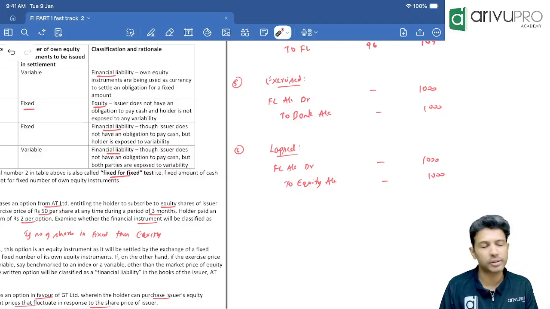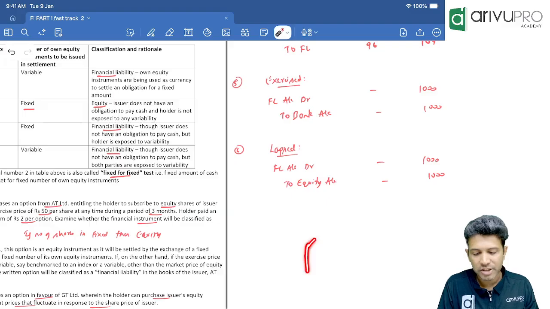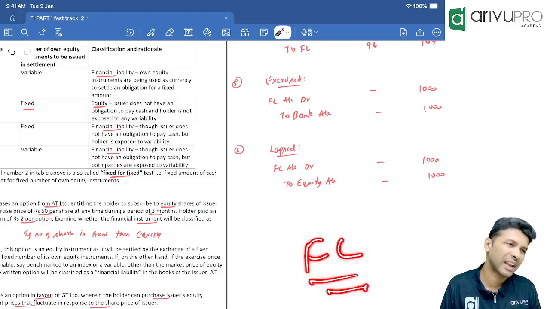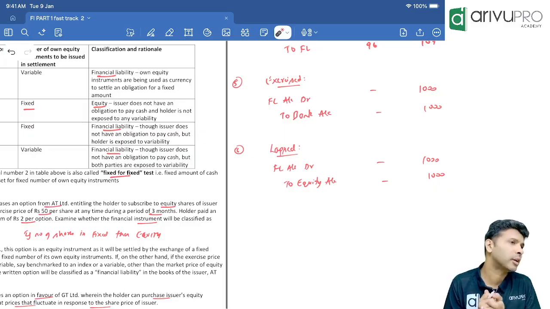Now or after 2 years? After 2 years. At what value? 1000. But the obligation is there. If obligation is there, P has to recognize a liability called financial liability. Now, will you recognize the financial liability at 1000? No, that is future value. Hence, first what we did, find out the present value.